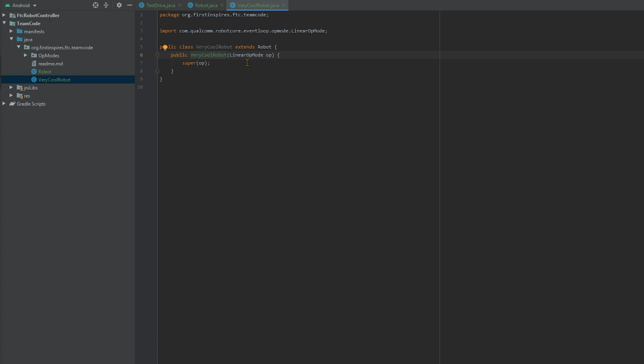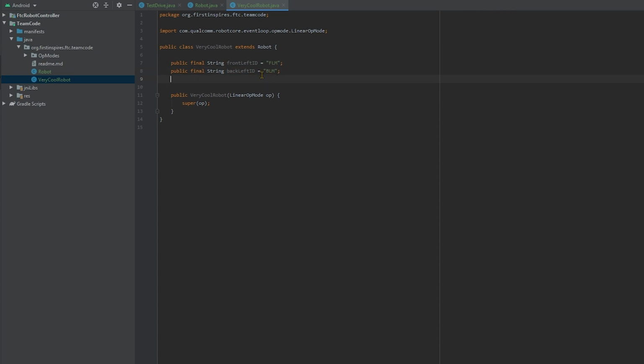Now that the class is ready, let's begin defining our variables once more. Remember how I mentioned we would need to define the motors' IDs in the code? This is where we'll put them. We'll need one for each motor on our drivetrain, so for our front left, we'll do public final String frontLeftID equals "FLM". And then we'll also need one for the back left motor, so backLeftID, and we'll call that one "BLM".